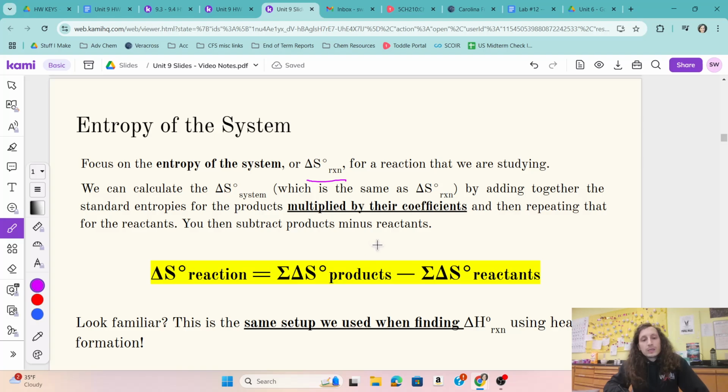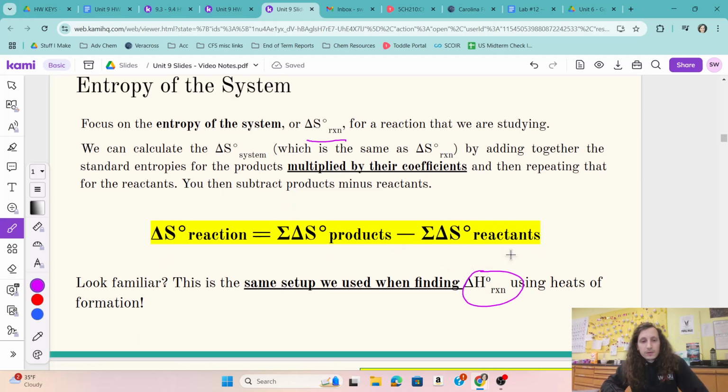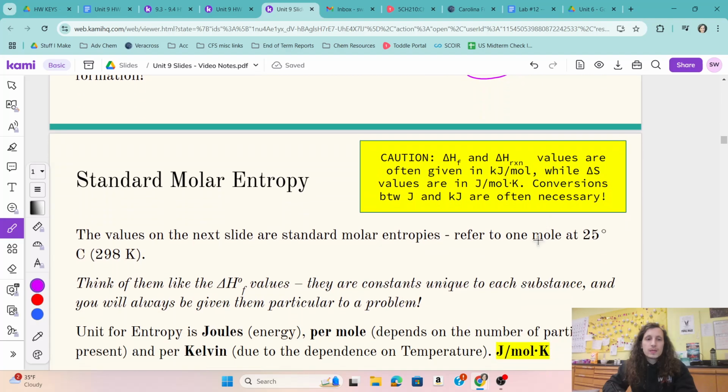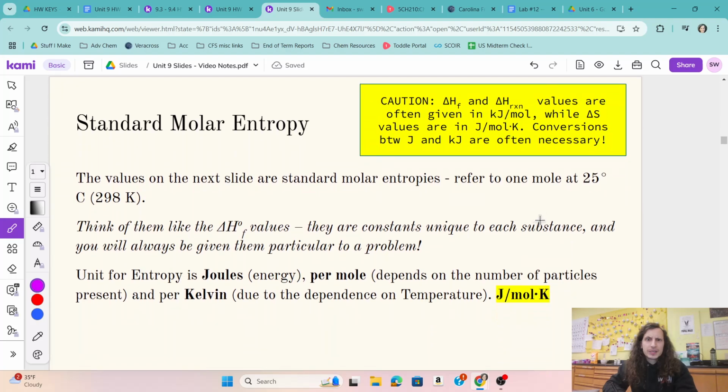Now, how do we quantitatively talk about delta S of the system or the reaction? It's the same way we do this with finding delta H of reaction using heats of formation, just like we did in Unit 6. So the overall delta S for reaction, we'll take the sum of the delta S's of formation for the products and subtract the sum of the delta S of formation for the reactants. Now, when we do that, we always want to make sure we're multiplying by the coefficients as necessary for each of these substances, okay?